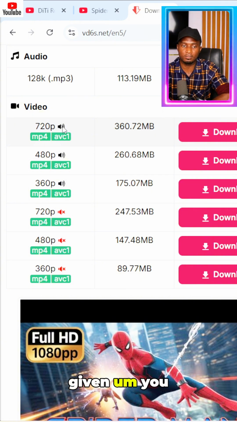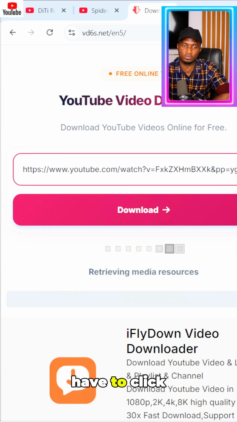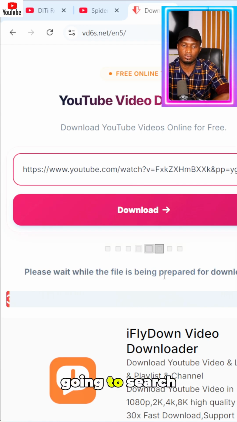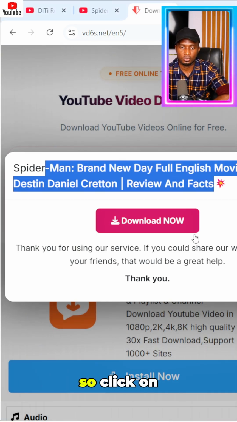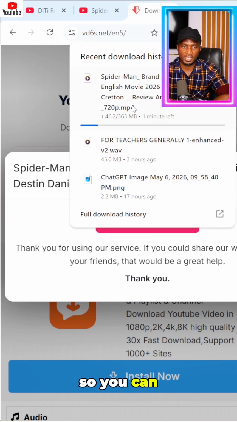If it is not available, 720p quality is fine, you should download in that. So I click on download. It is going to fetch the download link for this. Right here you can see the download link for this particular movie, so click on download. You can save it to your device. You can see it is downloading.